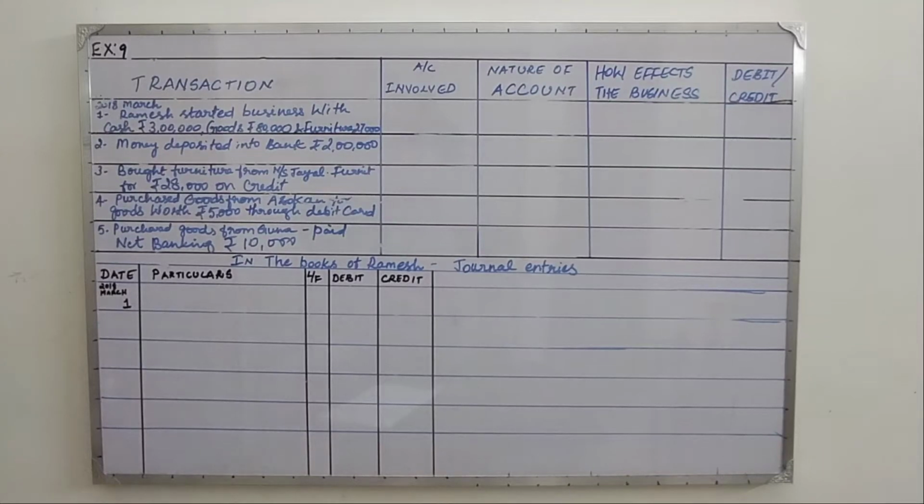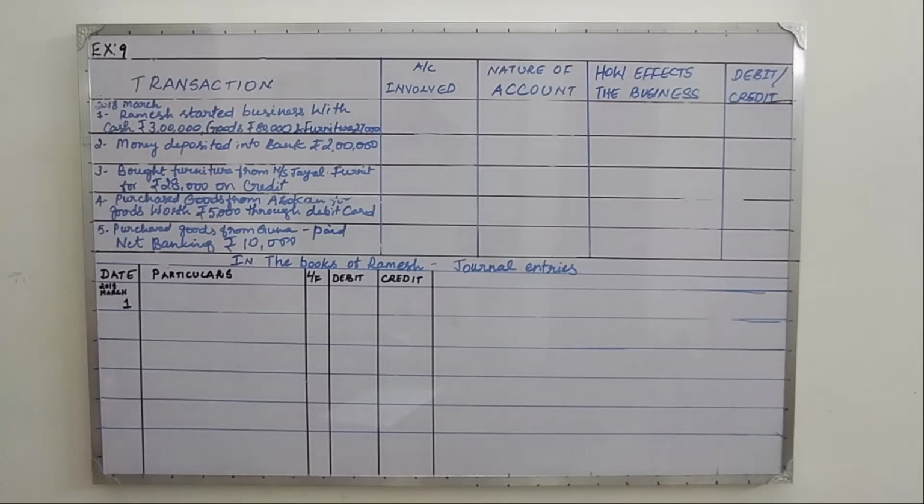Welcome to accountancy class. Now we are going to do journal entry, sum number 9. First, let me read out the transaction. Journalize the following transactions in the book of Ramesh, who is dealing in computers. The year is 2018, month is March, date 1st.